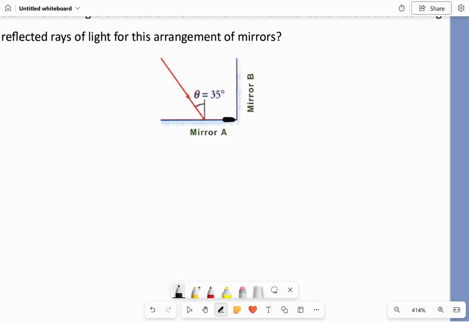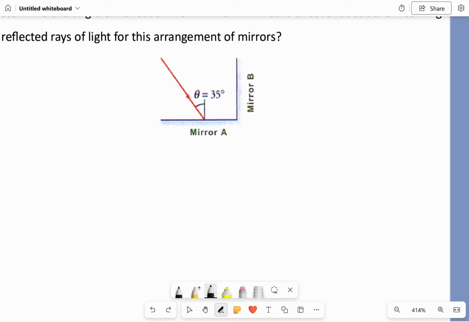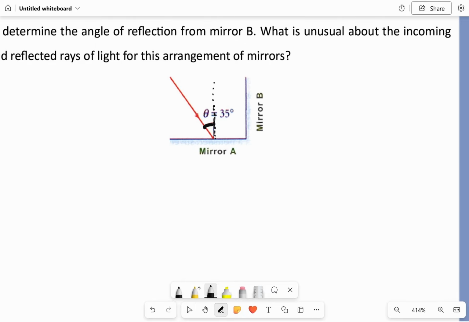This is the first mirror, and we have the angle of the incoming ray, which is equal to 35 degrees, with this being the normal line. What is the angle of reflection for this mirror? The angle of reflection is going to be the same, 35 degrees also here.